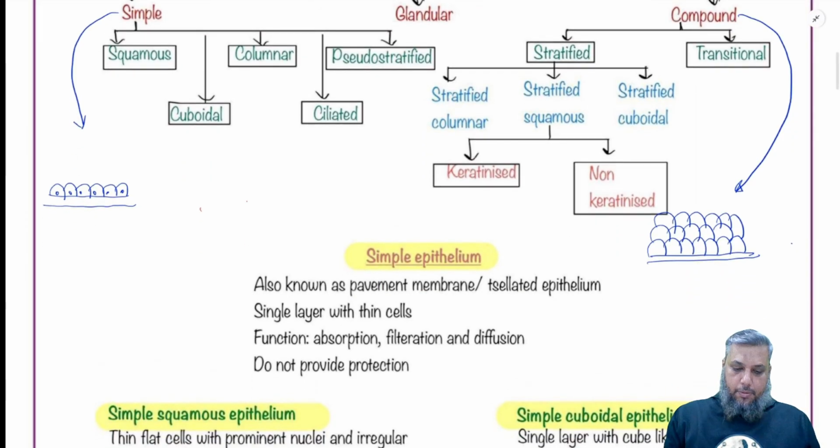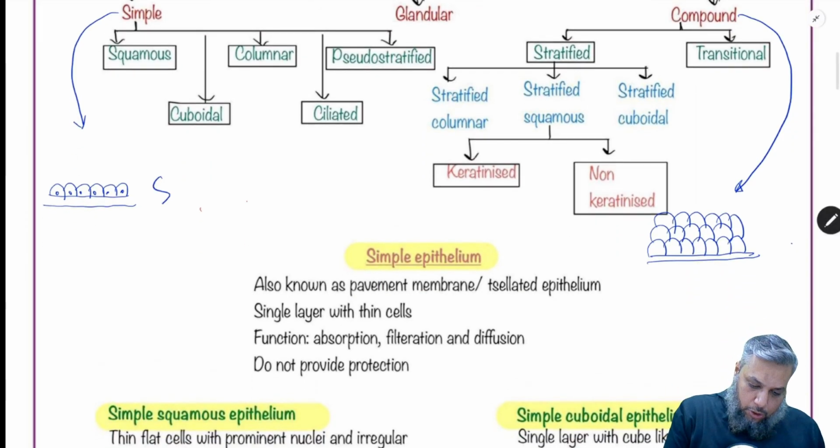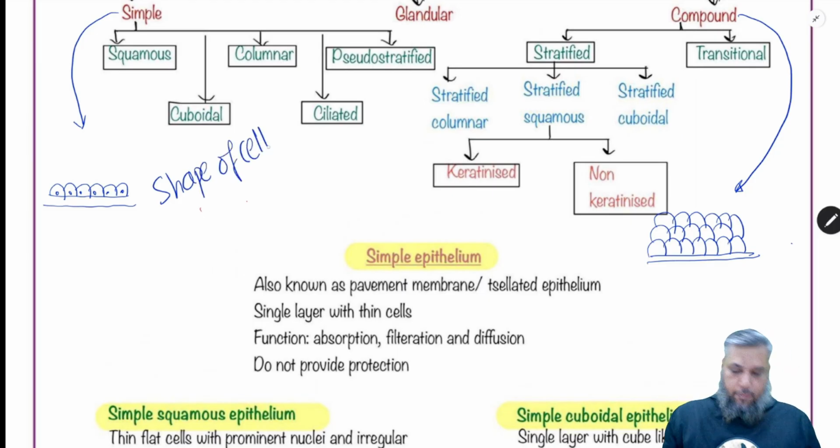Simple epithelium, depending upon the shape of the cells. If the cells are flat chapter cells, it is called squamous. Cube-like cells, it is called cuboid. Okay? All column-like cells, it is called columnar. So simple epithelia, depending upon the shape, is squamous, cuboidal, and columnar.